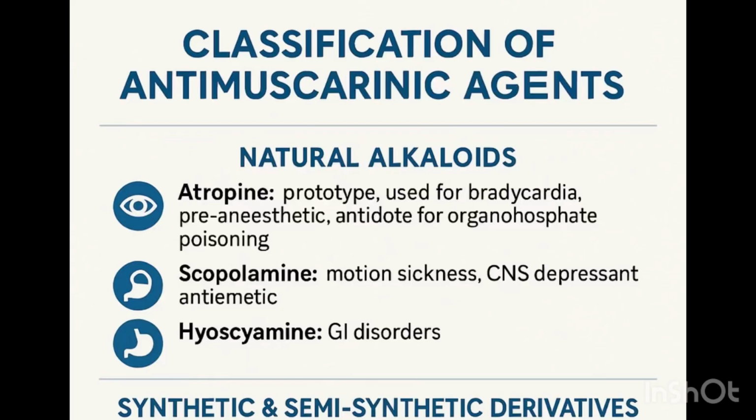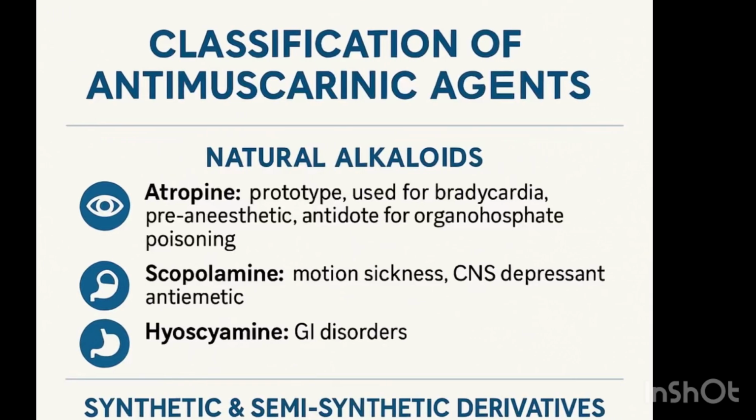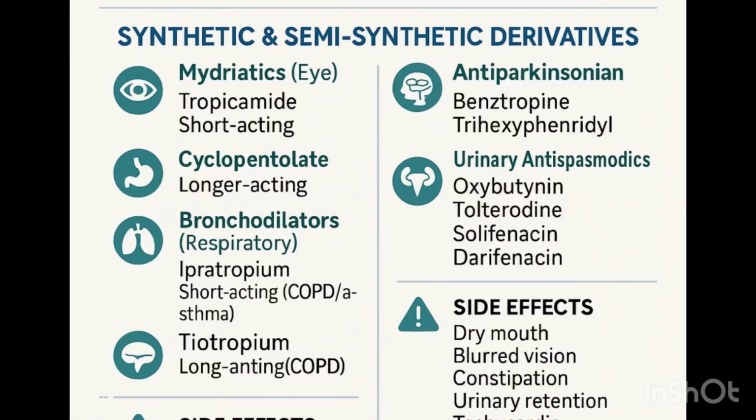So it's used to treat motion sickness, and it's also used as an antiemetic drug, helping to prevent what? Nausea and vomiting. So under the natural alkaloids, you have the atropine and you have the scopolamine. Now under the synthetic drugs, I told you, you have mydriatic drugs,